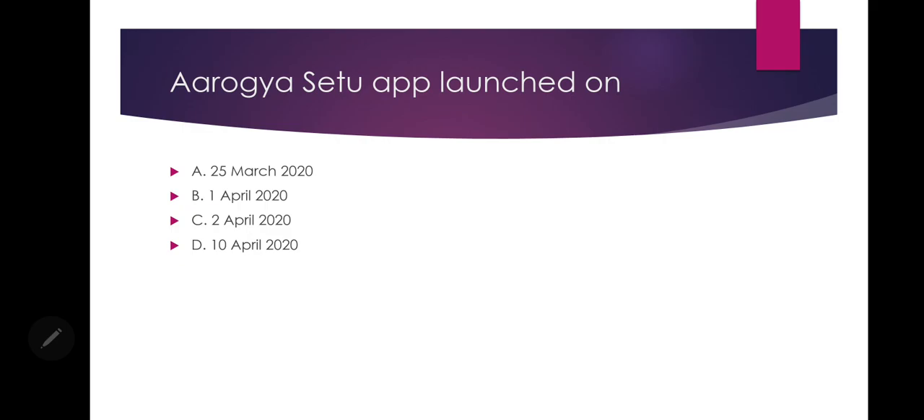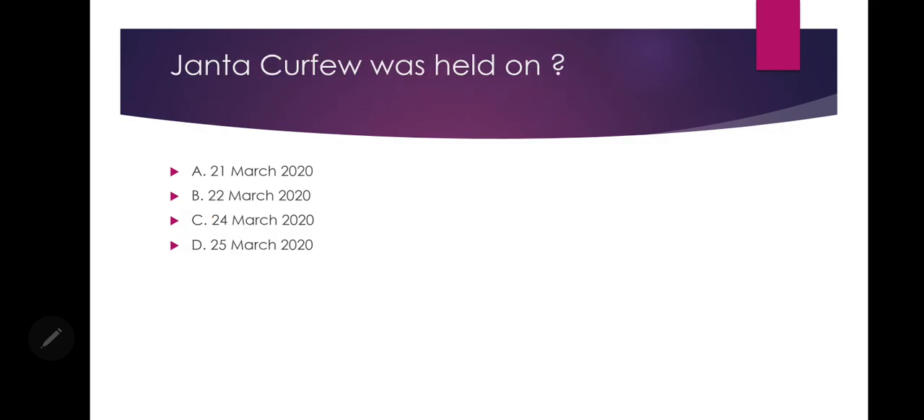Next question. Aarogya Setu app launched on. We all know the Aarogya Setu app, in which we can see our recent contacts with any COVID person, and we all know it was launched by the government. But when was it launched? A. 25th March 2020, B. 1 April 2020, C. 2 April 2020, or D. 10 April 2020. The answer to this question is C. 2 April 2020 was the date when the Aarogya Setu app was launched.